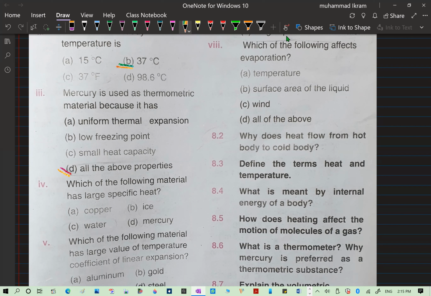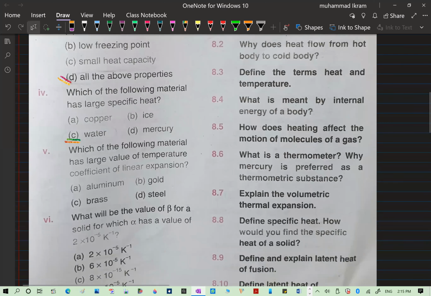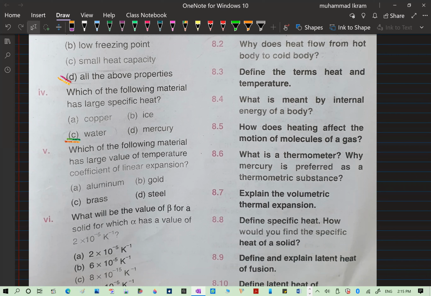Which of the following material has large specific heat? Of course, I told you when I was teaching the specific heat of a substance that water has the largest specific heat capacity. It is one of being the universal solvent. All of its properties are very unique, and so does its specific heat also. So it is very large.